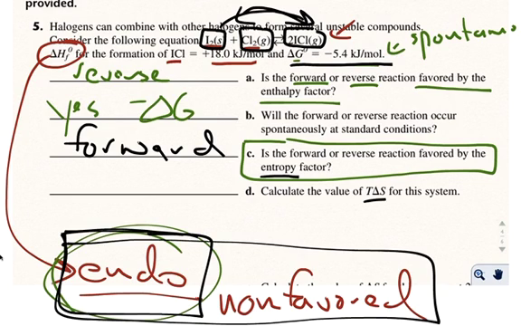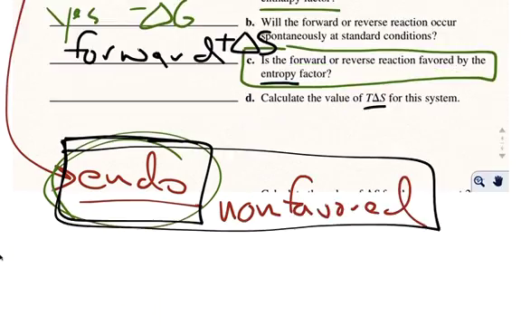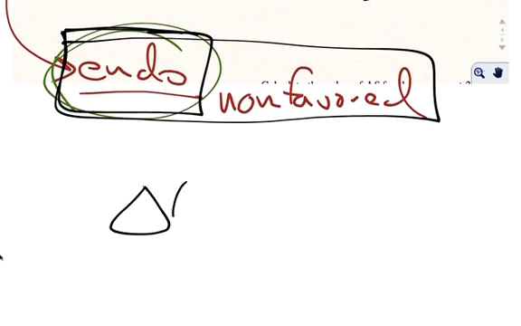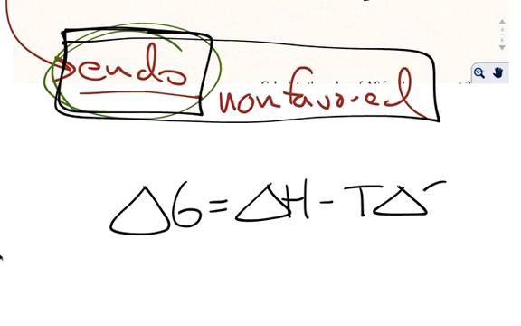So now it says calculate the value of TS. Okay, so TS favors the forward reaction, so our change in entropy has to be a positive value. So when is this going to occur then? Let's again look at our change in Gibbs free energy is the change in enthalpy minus T times the change in entropy. Well, again, if this is negative and this is a positive term, right, because it's endothermic, well, this also is positive because it's an increase in randomness. We're forming more gases than just having a gas and a solid.